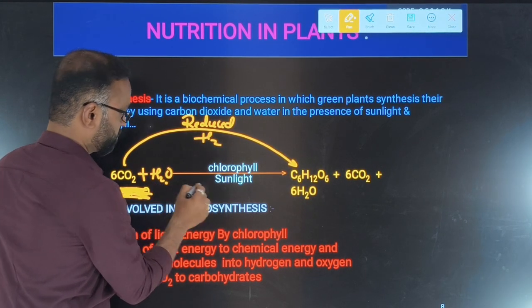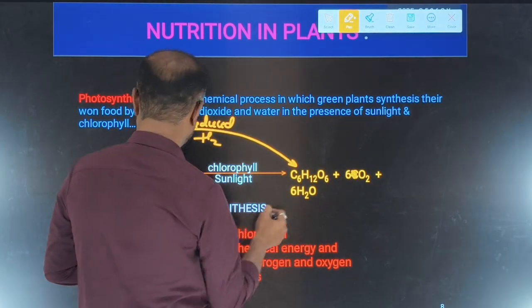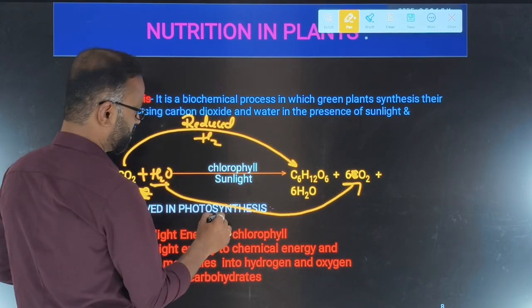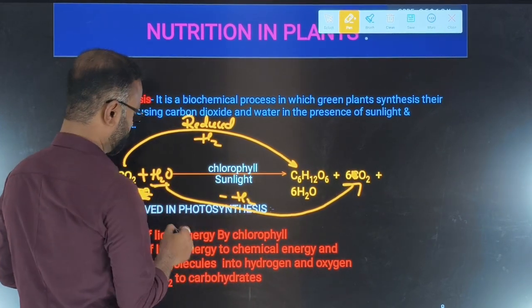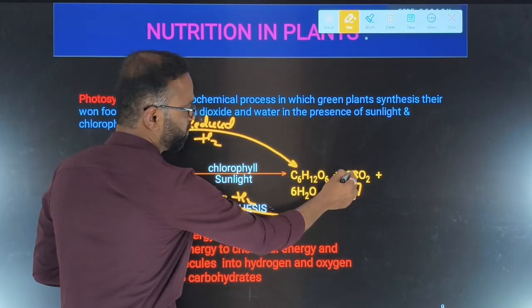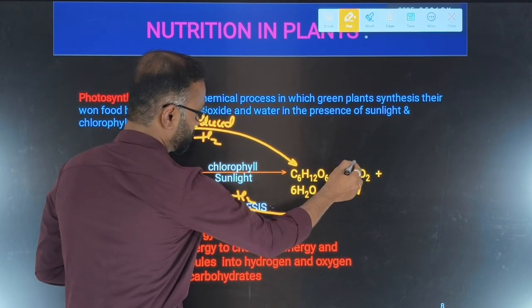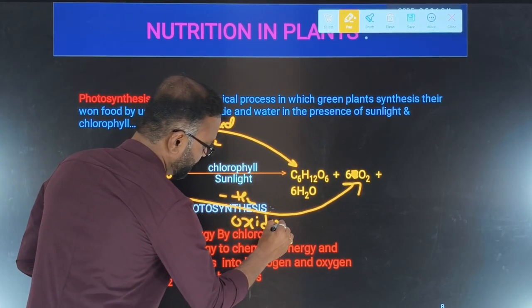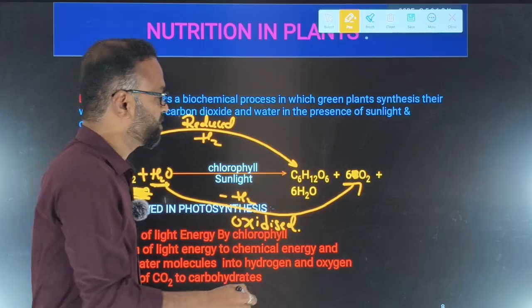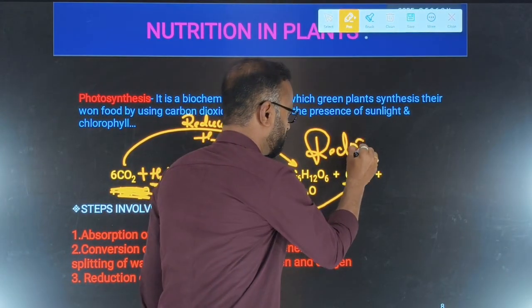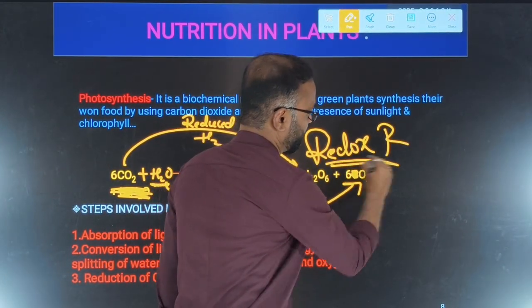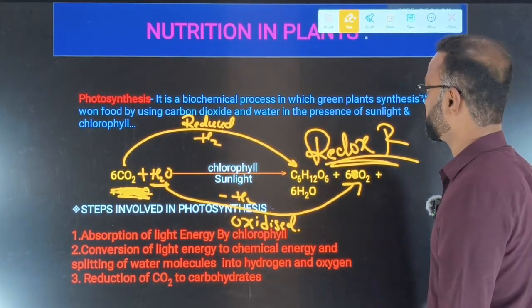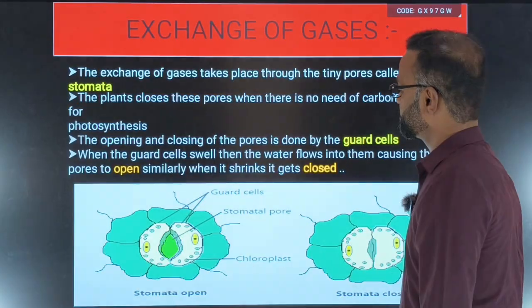Okay, again oxygen. Again from the water molecule, the hydrogen is being removed from H2. If you remove hydrogen, then it will convert into what? It will convert into oxygen. This is not carbon, it's oxygen. That means this H2 is being oxidized, or oxidation. That means this is the best example for what? Best example for redox reaction. Reduction and oxidation reactions are taking place in the same equation. So this is all about the photosynthesis process.